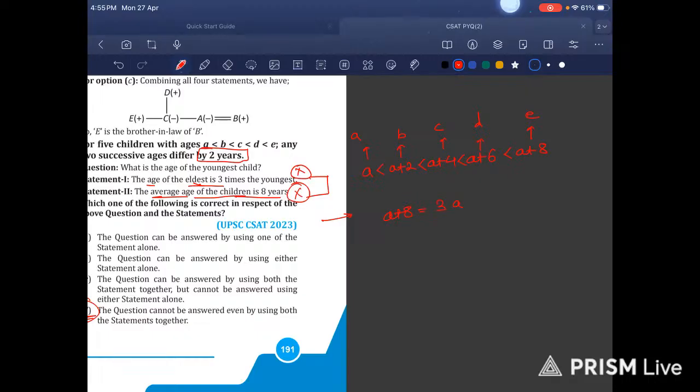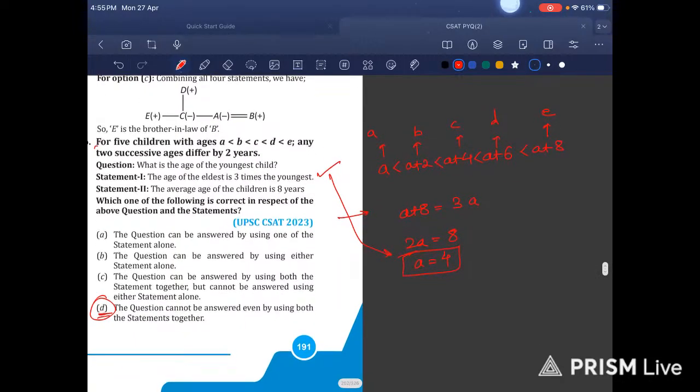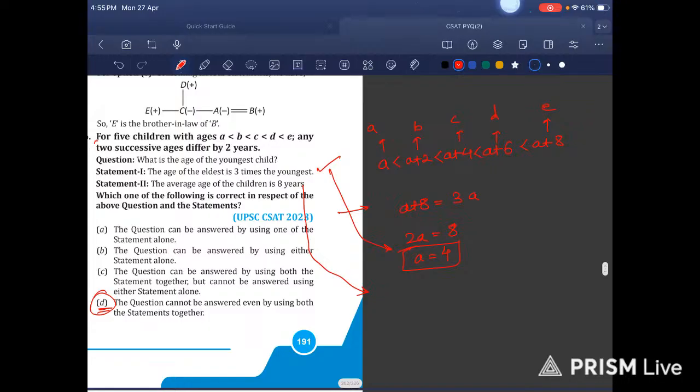Okay, then that will give me 2A is equal to 8, and A will be 4. And I had to find the value of A itself. So by this statement alone I am able to answer this question, using just statement 1. Now let's use statement number 2 and see.